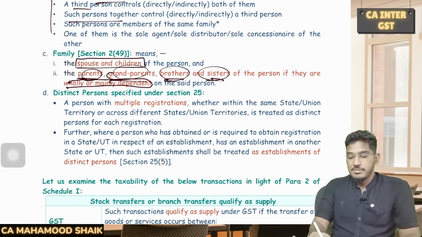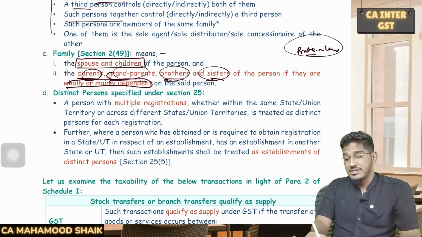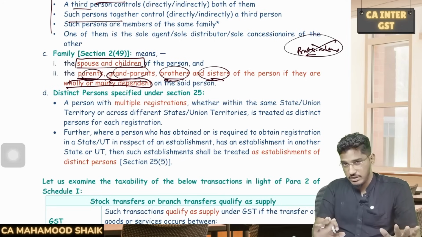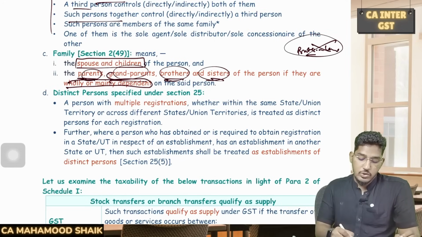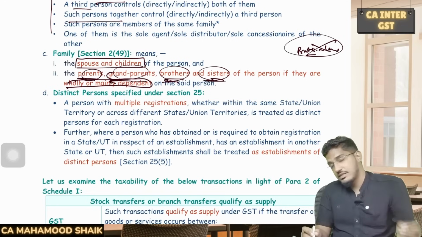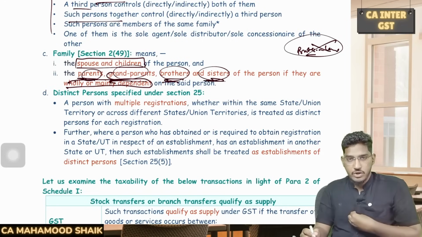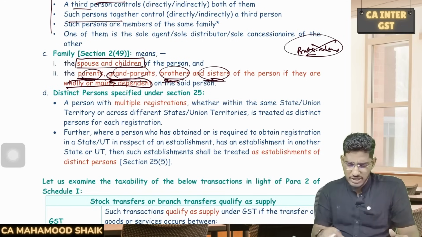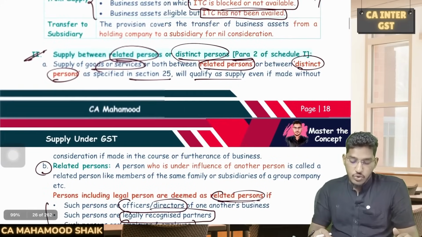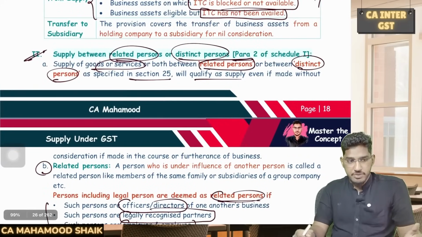you. Sometimes they will say there is a brother-in-law who is wholly dependent on you. Will he be considered related? No, a brother-in-law will not become a related person even though he is wholly dependent on me. Why? Because they told only parents, grandparents, brothers and sisters. If they are wholly dependent on me, then only they will be considered related persons. Able to understand everybody? So para number 2 of Schedule 1, the second activity which will be deemed as supply